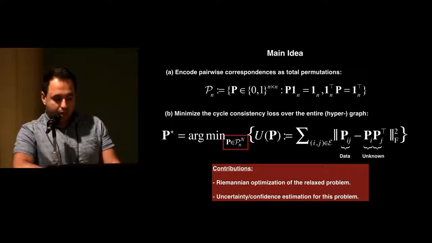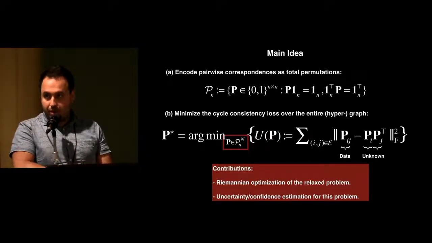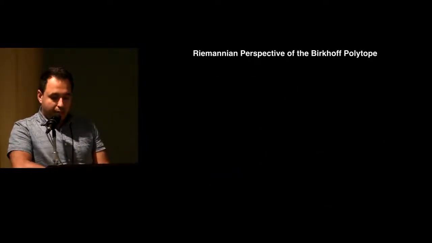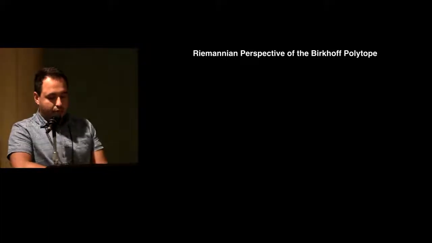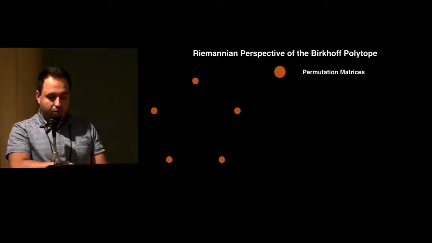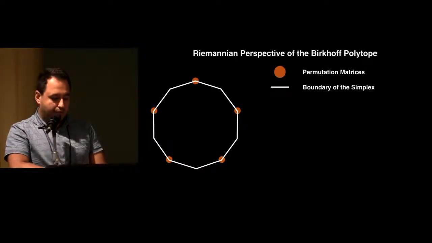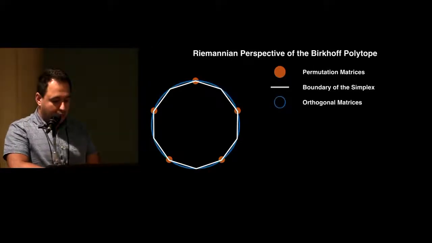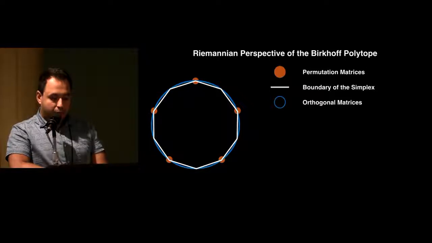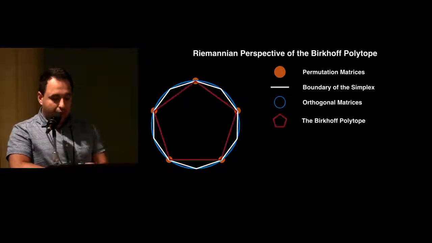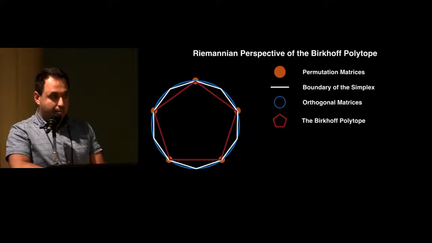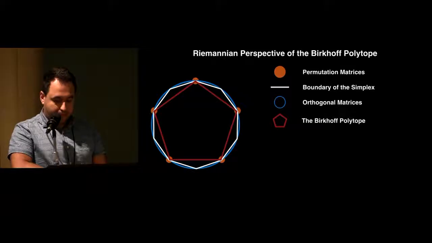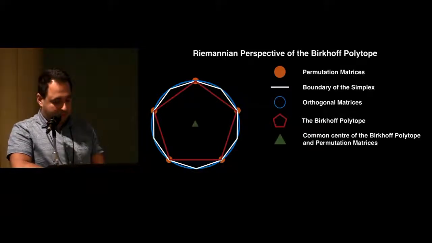So now I would like to take a look at the geometry of the parameters, so I will make explicit use of this. Binary permutation matrices constitute discrete vertices of a convex simplex. And this denotes the set of matrices whose elements sum to a fixed number. Permutations also belong to what is called the orthogonal group. And the Birkhoff polytope, encapsulated within the simplex and the orthogonal group, is the convex hull of permutation matrices. It's the manifold of doubly stochastic matrices whose row and column sums equate to 1. These objects share the common center of mass.